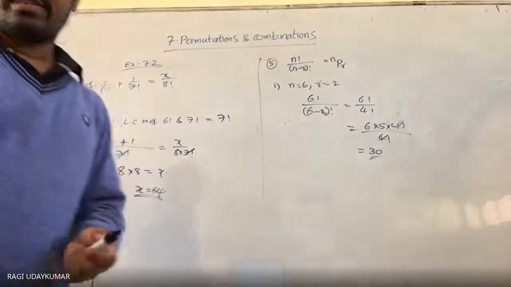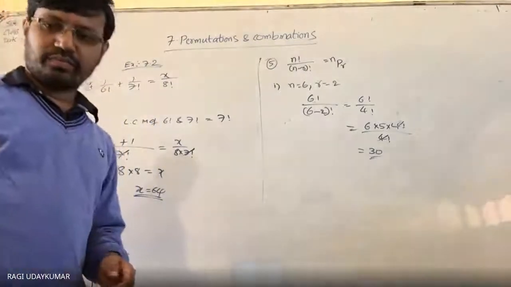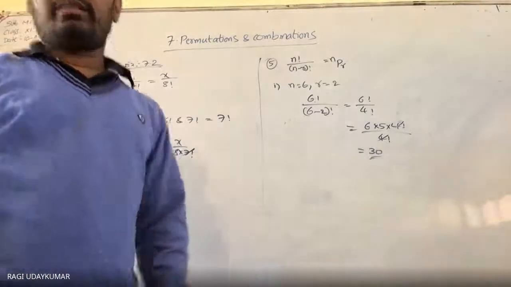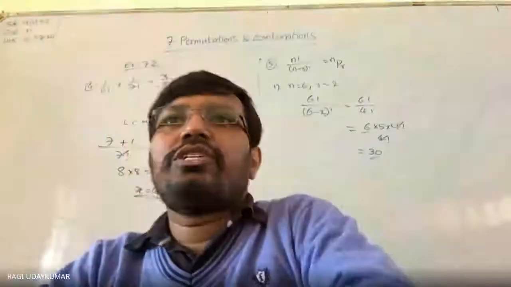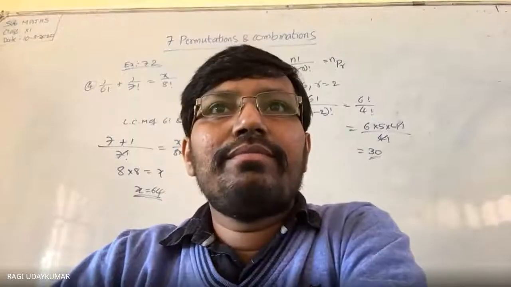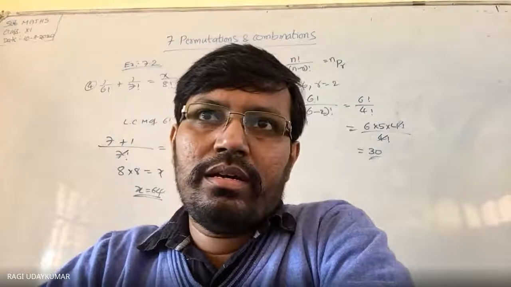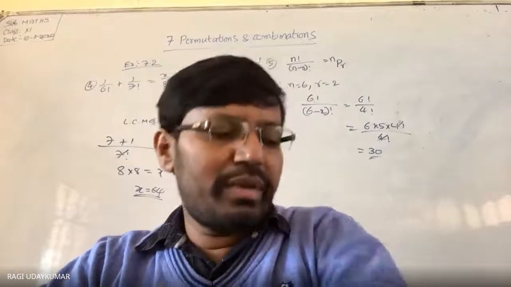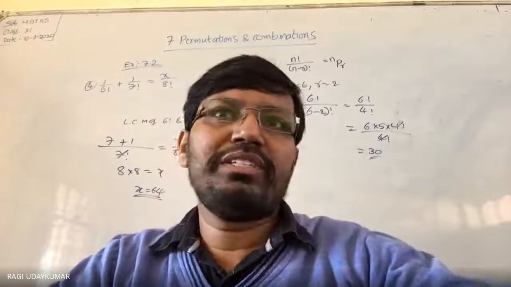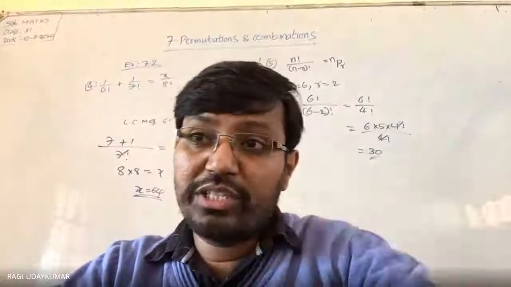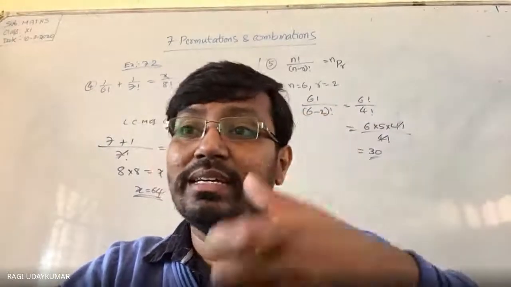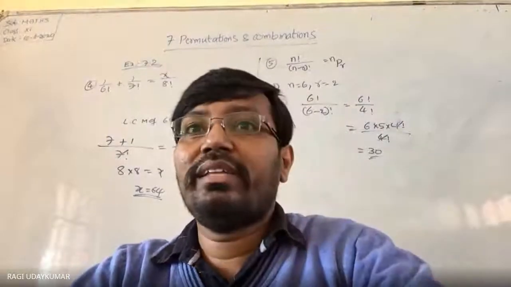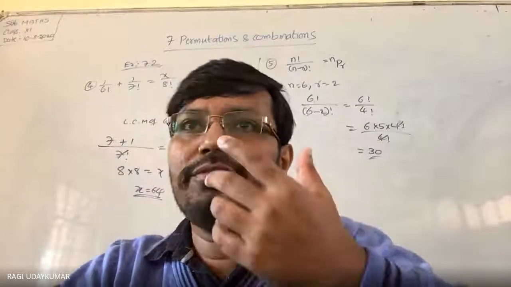Okay? समझ में आया? So we are going to learn nPr and n to the power of r permutations, what is permutation, permutation definition, and permutations when the repetition is allowed, when the repetition is not allowed, when the given n items में repeated items are there, what to do, different conditions में क्या है.